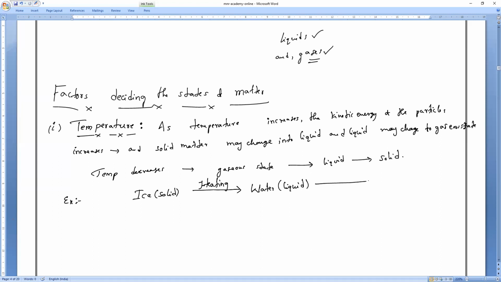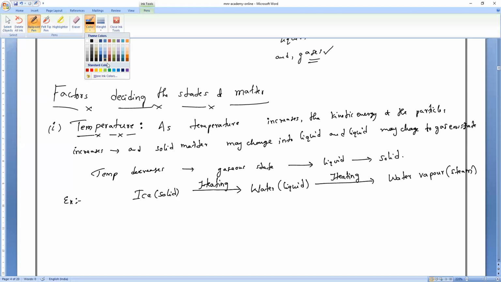And further, if I am heating, we all know it will be converting into what? Please respond, water vapor. That is what we call water vapor, also called steam. Is it right or wrong? So that is what you have to remember.